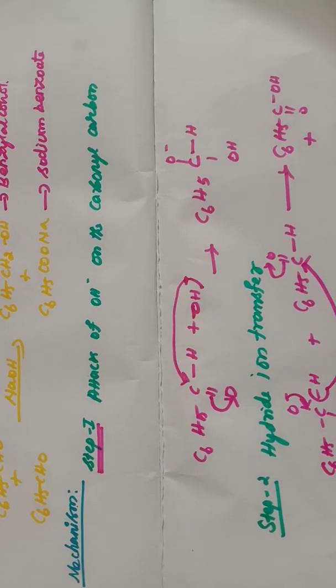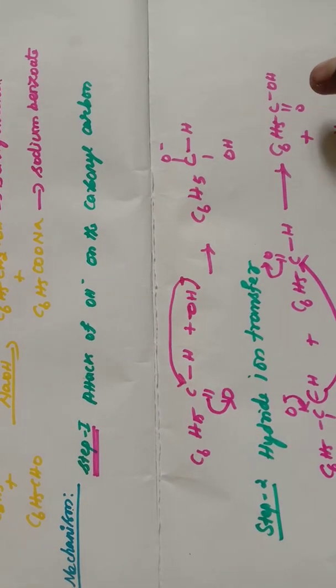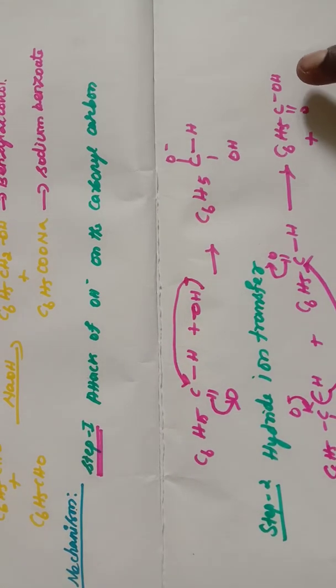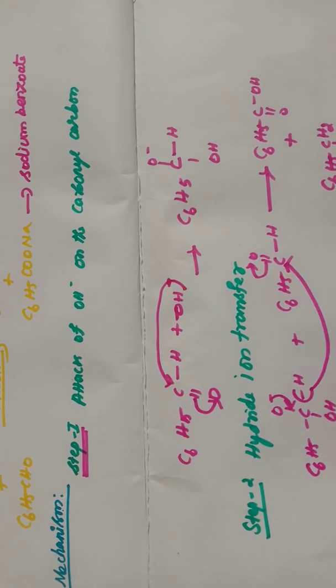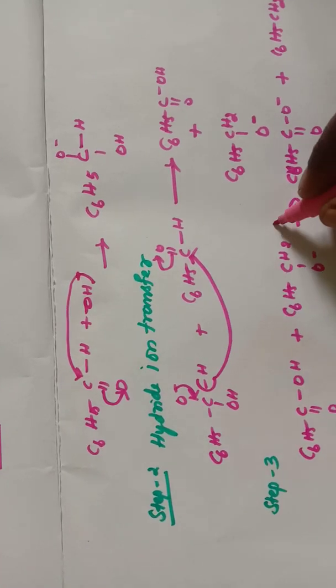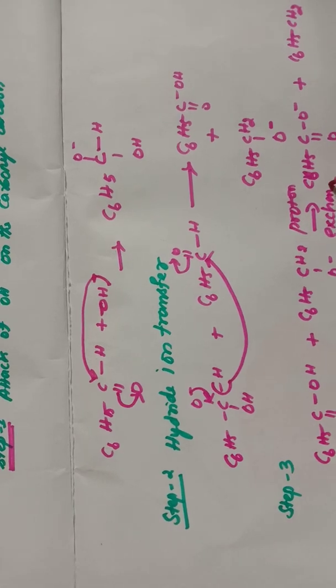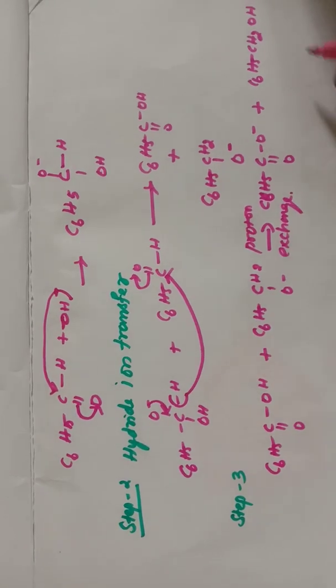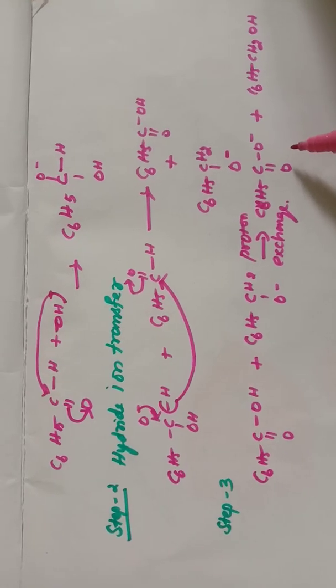It attacks the another carbonyl carbon, so that we will be getting C6H5 C double bond OH plus with a negative charge. Now the third step here, proton exchange takes place, so that we will be getting a benzyl alcohol and also an acid, benzoic acid.